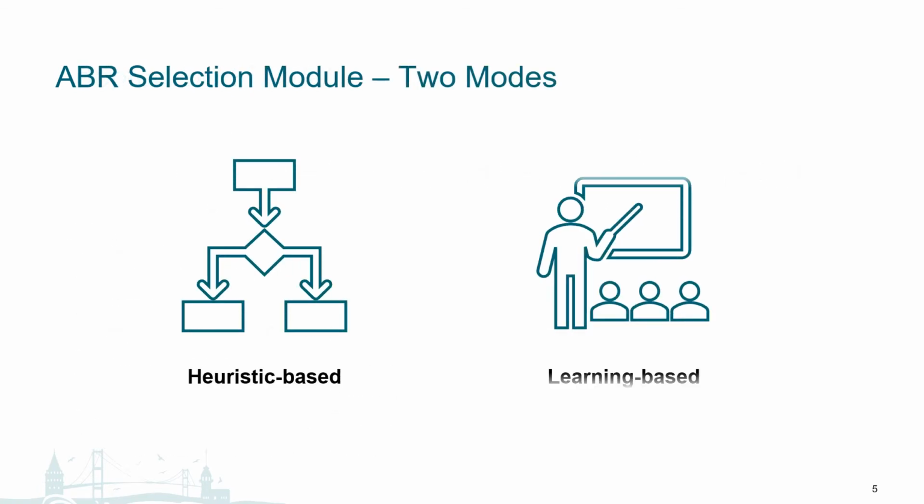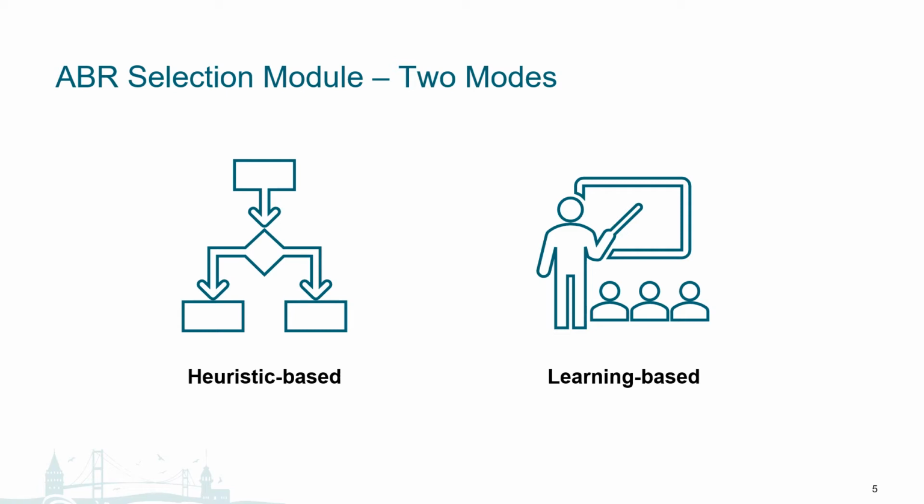Next, recall we introduced earlier that we have 2 types of ABR algorithms. They are heuristic-based and learning-based. We chose to implement each of these 2 because they are popular categories for ABR algorithms and they come with different strengths and could perform better under different conditions. Hence, we believe they would serve as good comparisons and potentially good complements in our ABR selection module.